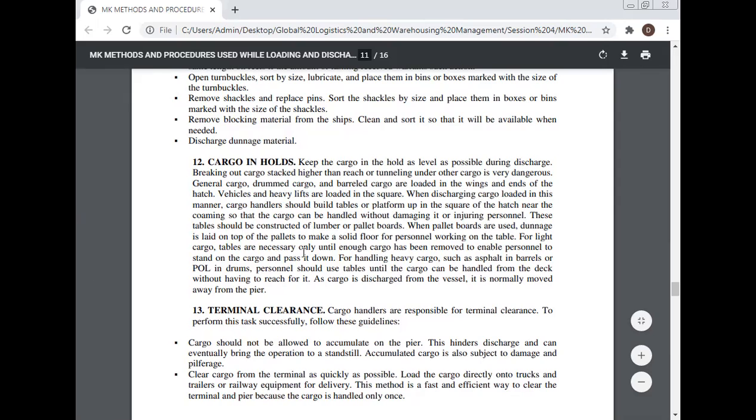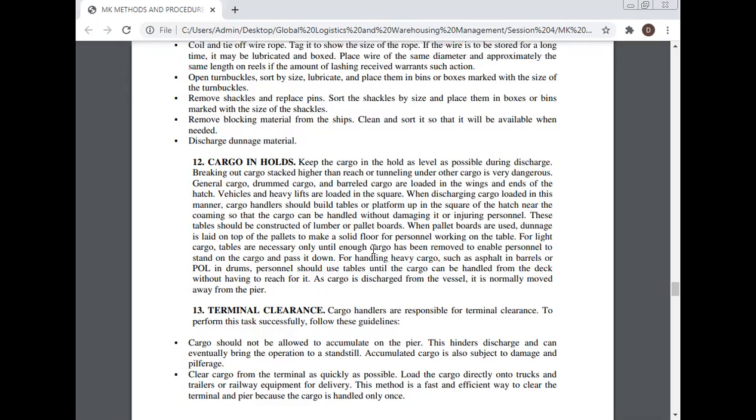These tables should be constructed of lumber or pallet boards. When pallet boards are used, dunnage is laid down on top of the pallets to make a solid floor for personnel working on the table. For light cargo, tables are necessary only until enough cargo has been removed to enable personnel to stand down on the cargo and pass it down. For handling heavy cargo, such as palletized barrels or drums, personnel should use tables until the cargo can be handled from the deck without having to reach for it.